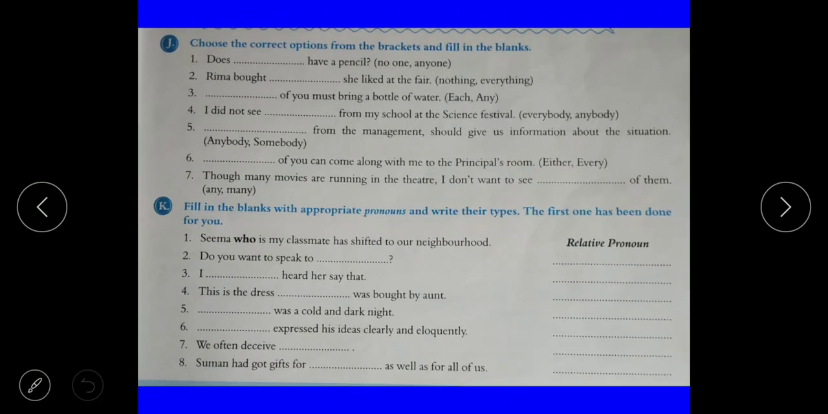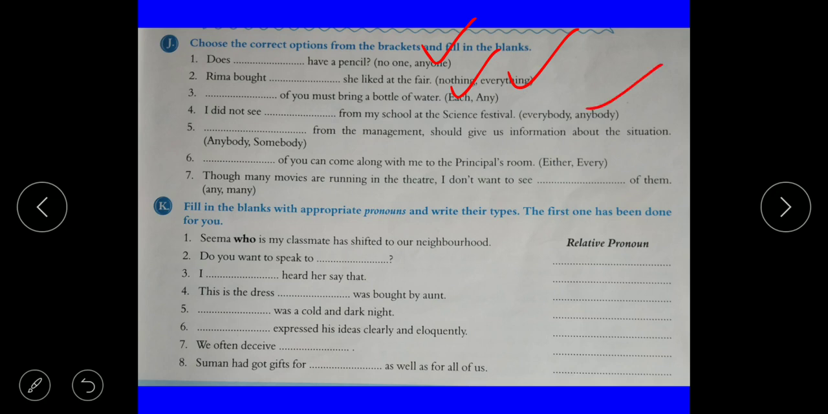Next is: choose the correct option from the bracket and fill in the blanks. Does dash have a pencil? What will come? Does anyone have a pencil? Rima bought everything she liked at the fair. Dash of you must bring a bottle of water. Then each of you. I did not see dash from my school at the science festival. I did not see anybody.